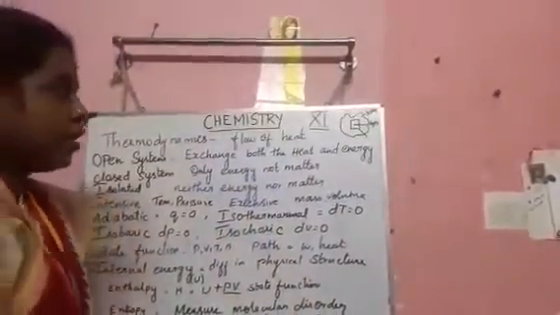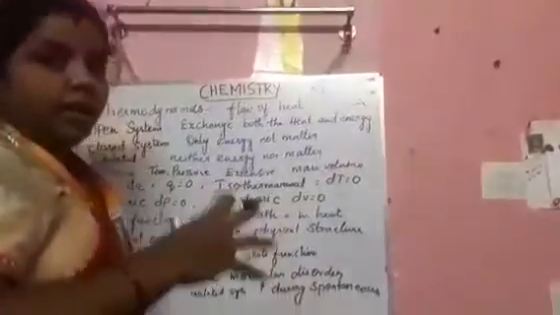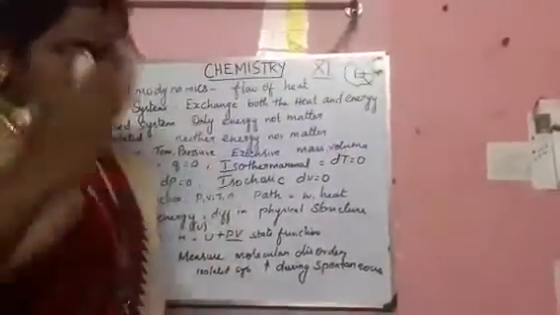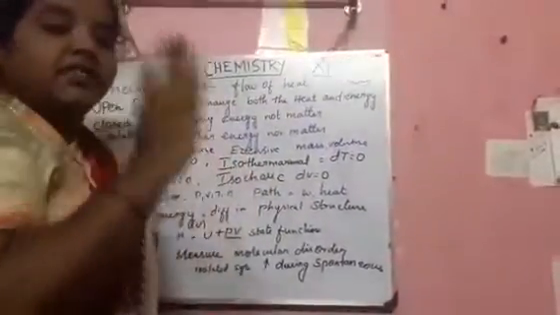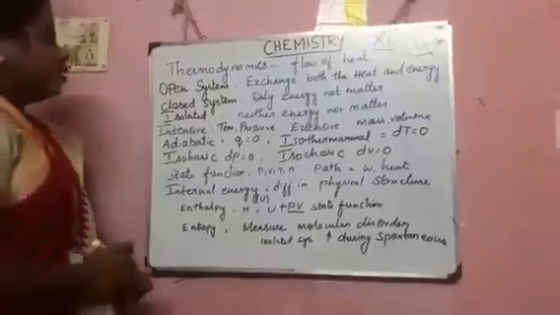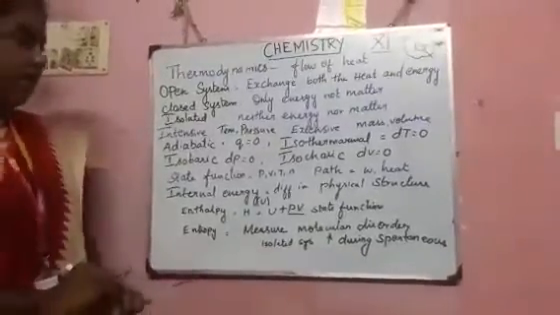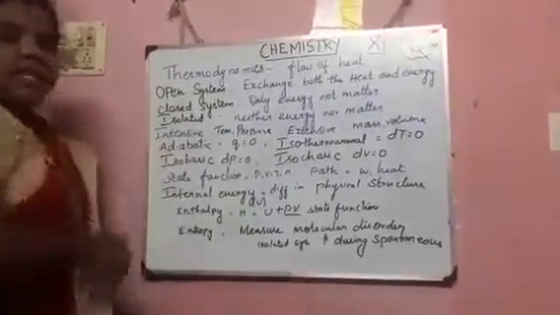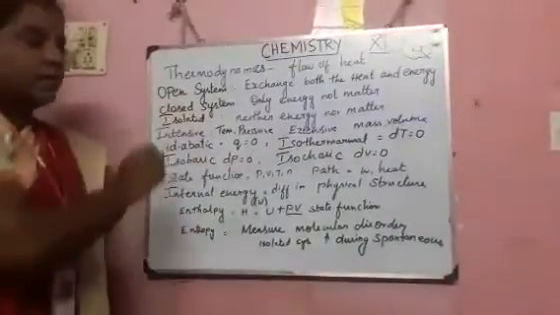So what is the surrounding? The universe will be the surrounding and the water will be the system. Just imagine that. What differentiates the water and the universe is called the boundary. Then first we note the system. In the system we have three types: one is an open system, the second one is a closed system, the third one is an isolated system.